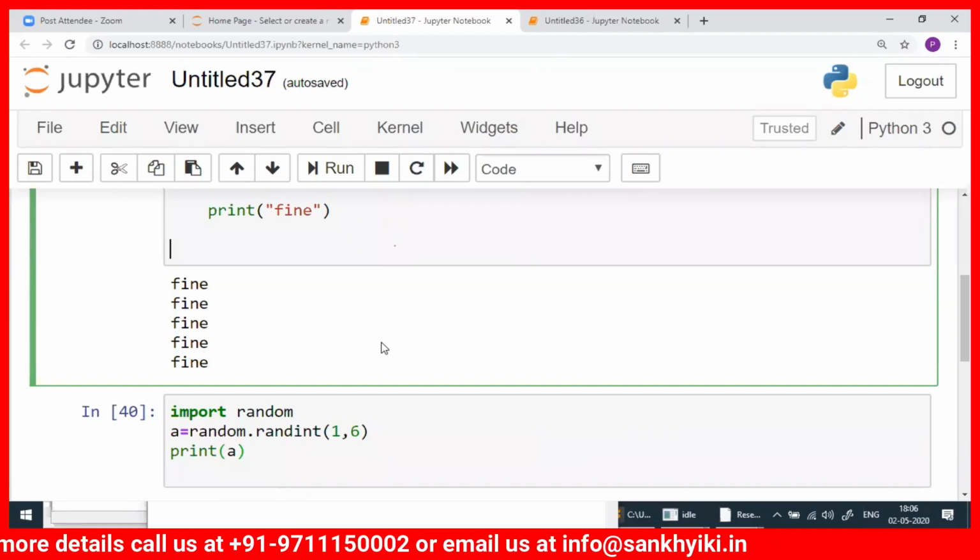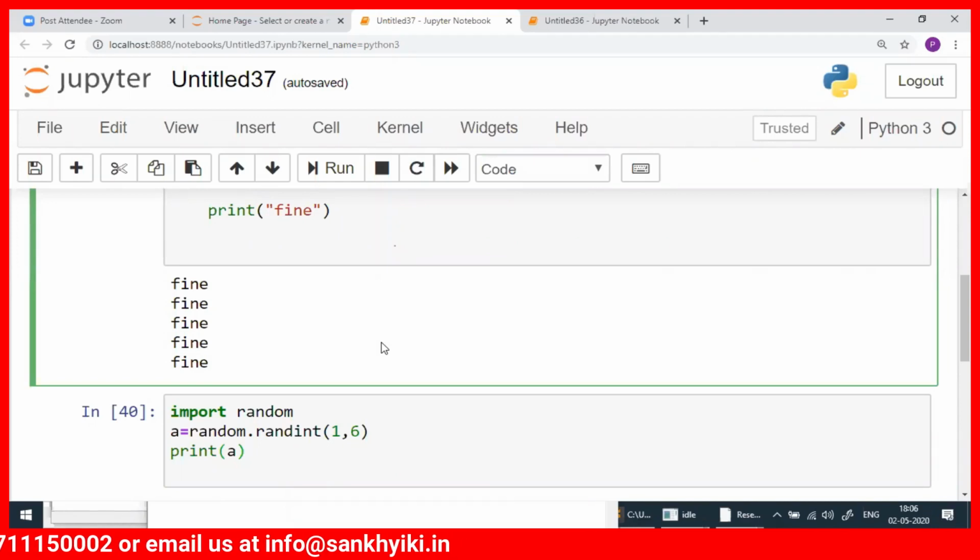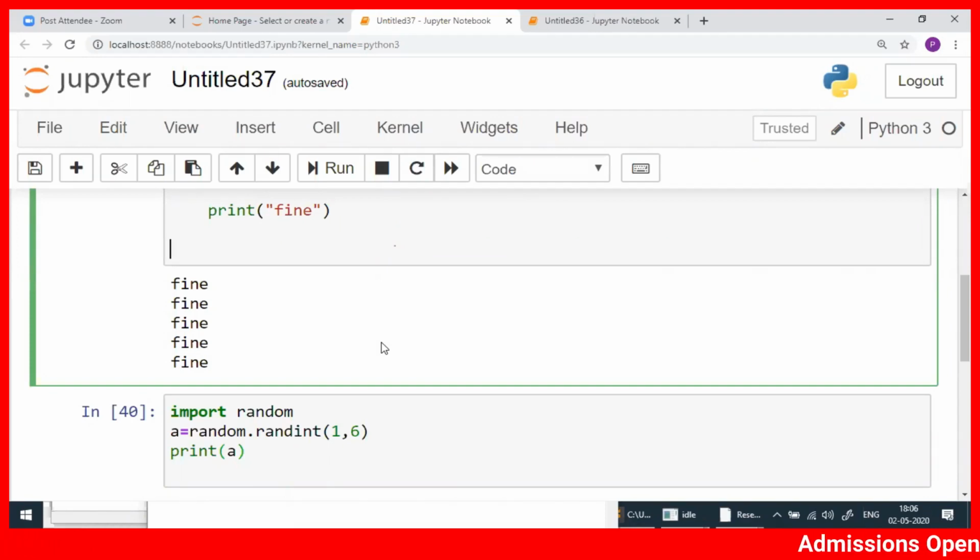PyCharm is the best one for Python, like RStudio is the best one for R programming. PyCharm is the best one if you want to be a Python developer, because you can debug your code there.